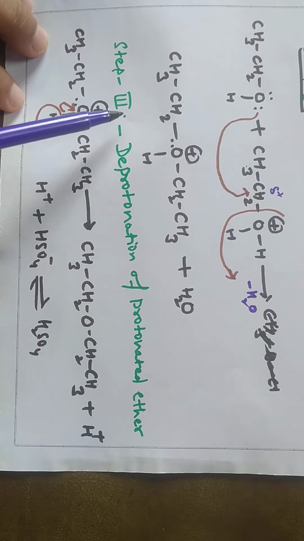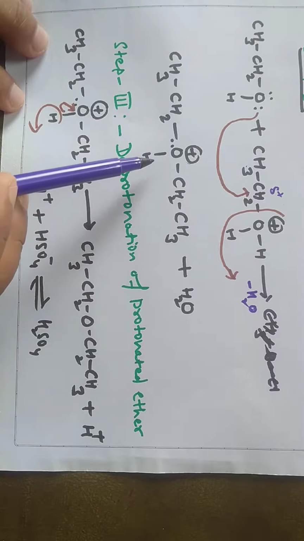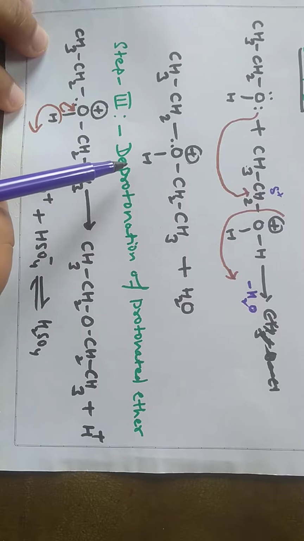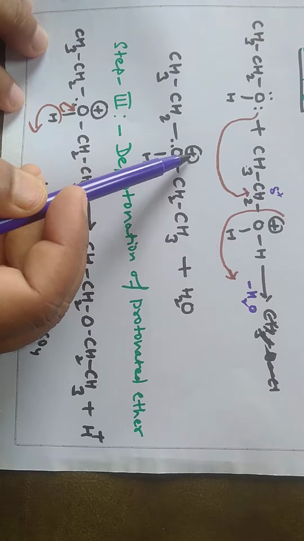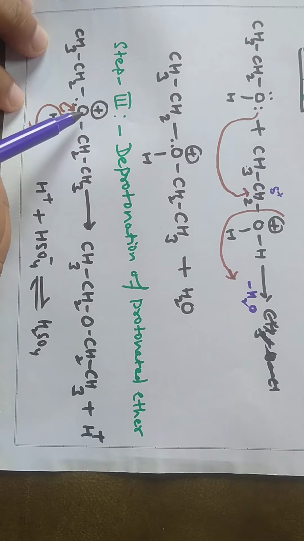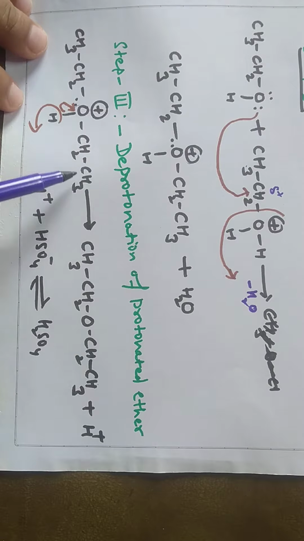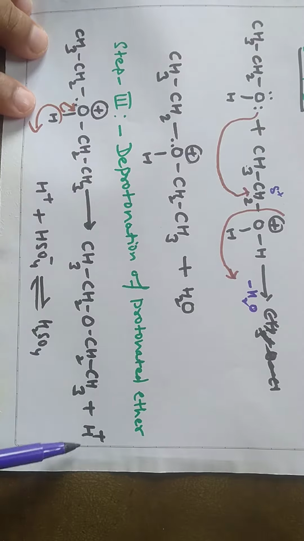So in step 3, deprotonation of protonated ether occurs. This is the protonated ether species. Now we have to just remove this H+ ion. Oxygen is an electronegative element and it contains a positive charge, as I have told you earlier. So this oxygen will pull its electrons, and as these electrons are pulled by oxygen, H+ leaves its position as an H+ ion, and ether is formed. Again CH3CH2OCH2CH3. So ether is formed here and H+ is eliminated.